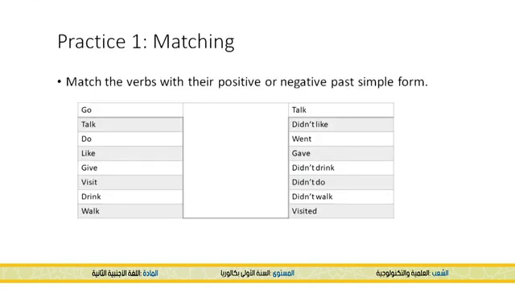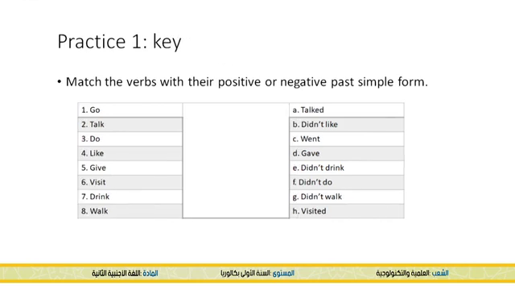Now, let's move now to exercises. So in this exercise, you need to match the verbs with their positive or negative past simple form. So for example, we have go, goes with went. Talk goes with talked. So take a few seconds and do the other verbs.